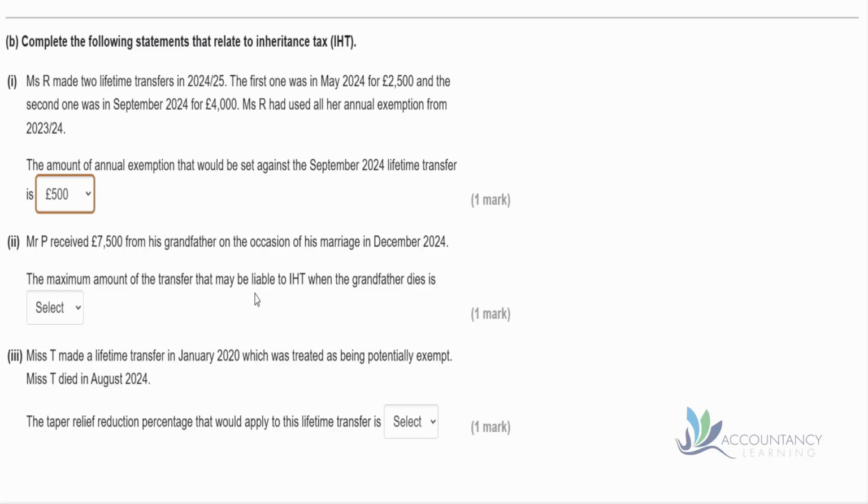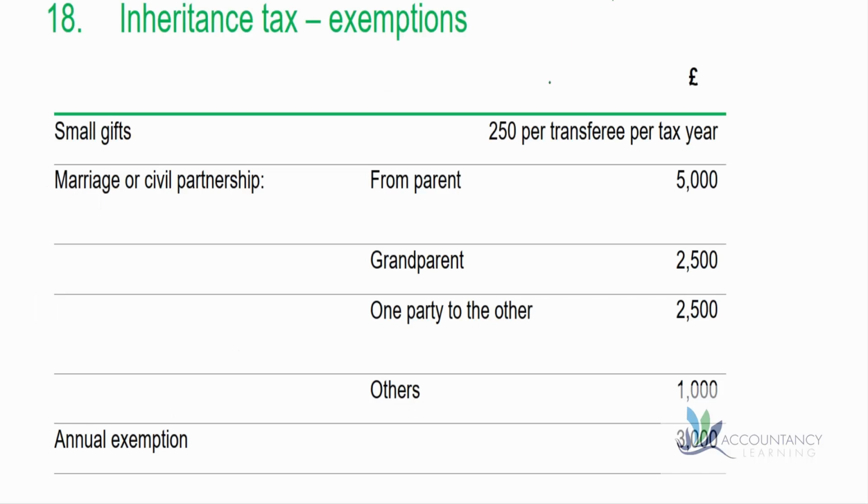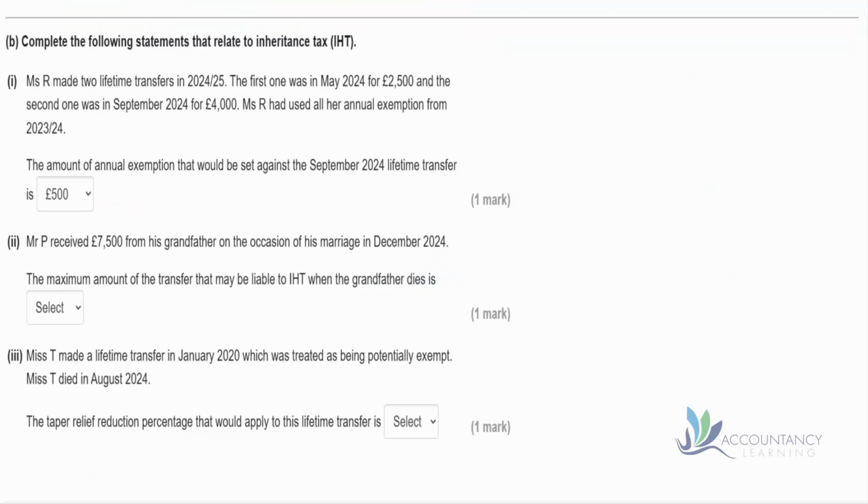Now let's have a look to see if there's any exemptions from this, because this is for a marriage. And we can see in section 18 that yes, if there is a marriage or a civil partnership and there's a gift from a grandparent, then we've got 2,500 as the exemption. So that's tax-free. So in this case, we've got a gift of 7,500, 2,500 is exempt, and therefore 5,000 is chargeable.